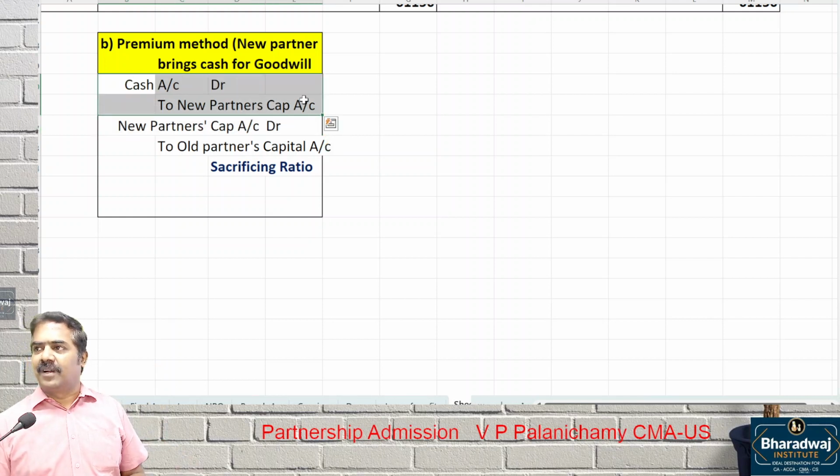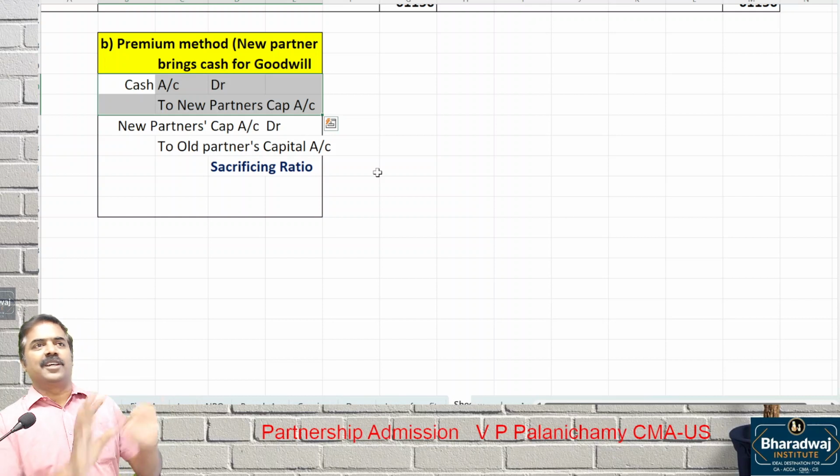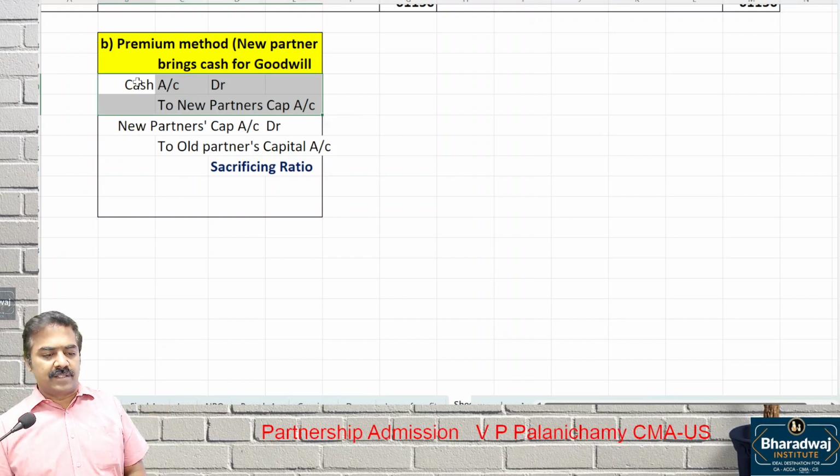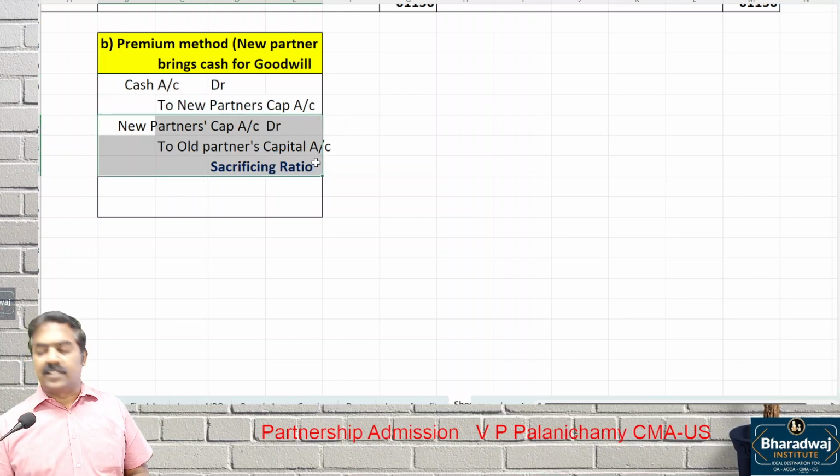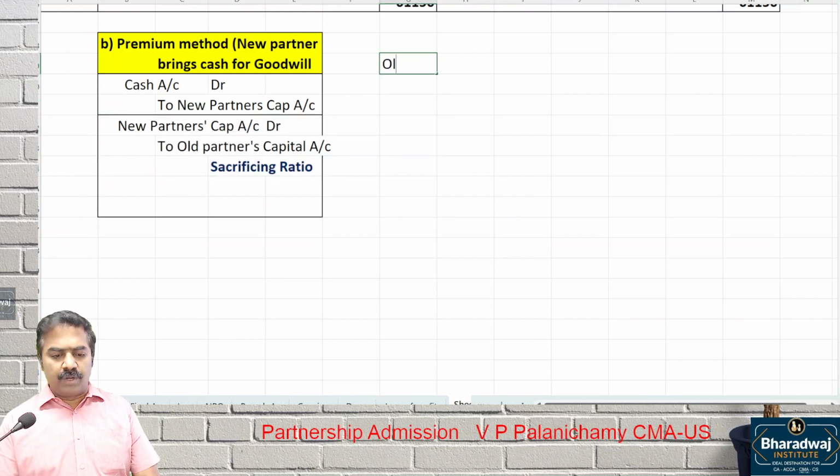We have run the business for the past 10-15 years. Just like that, you join, contribute capital, enjoy the profit. No. For our goodwill also, you have to pay money. That is the approach behind this. Clear? So the new partner brings in cash for goodwill. Then that is adjusted in which ratio? Sacrificing ratio. Now, what if there is an old goodwill in the balance sheet?